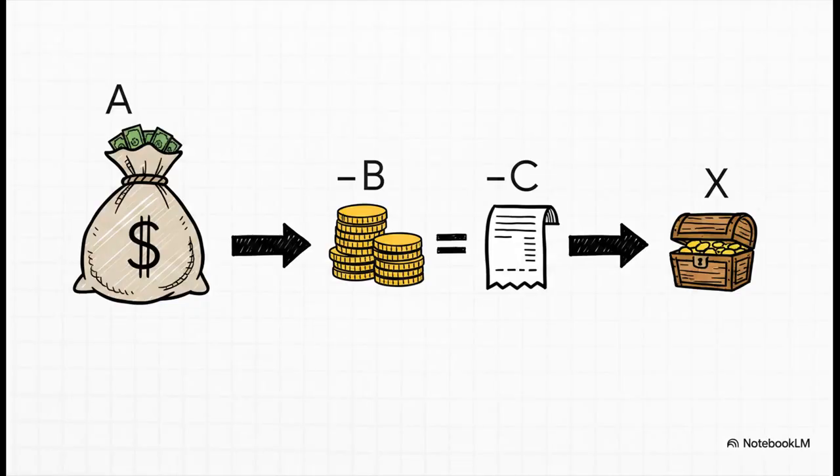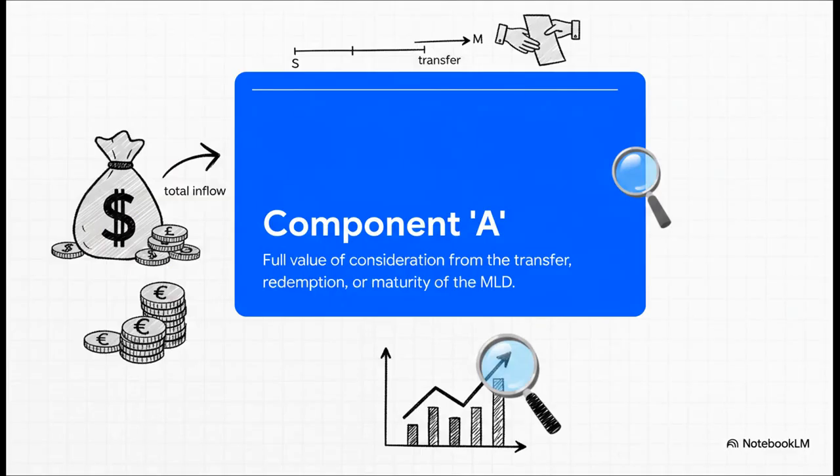Section 76, subsection 3 tells us the taxable gain, which we'll call X, is just A minus B minus C. Now let's quickly look at what each of those letters stands for. A is the full value of consideration. In simple terms, this is just the gross amount of money you get when you sell the MLD or when it matures. It's your total cash inflow from the deal.